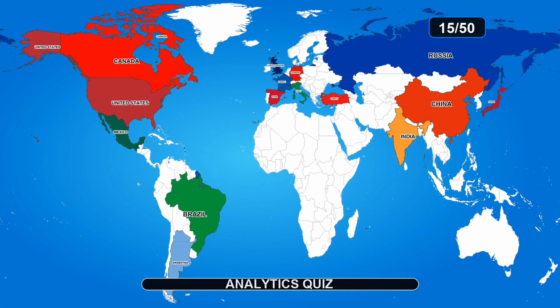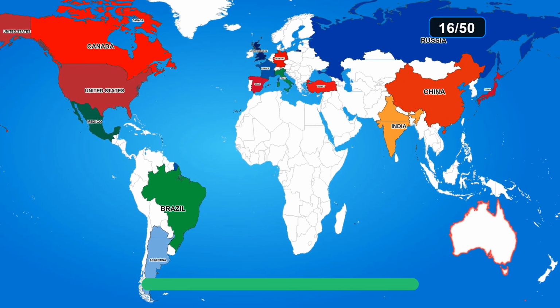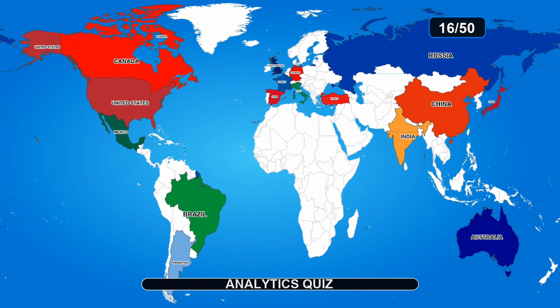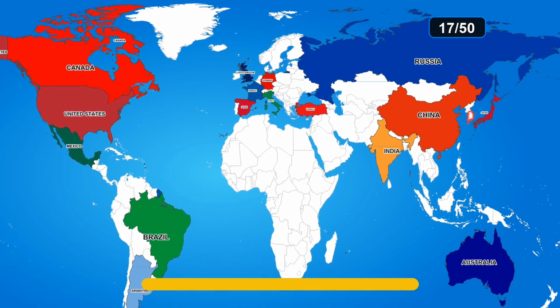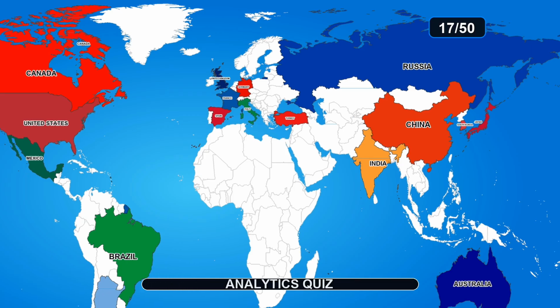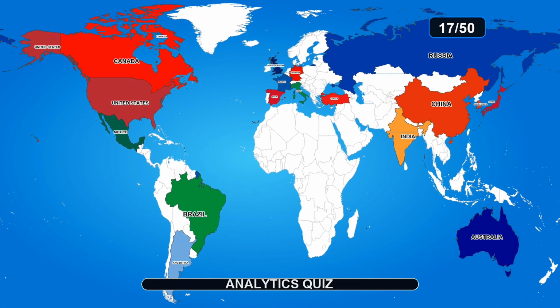Guess the country on the map. The answer is India. Guess the country on the map. The answer is Australia. Guess the country on the map. The answer is South Korea.